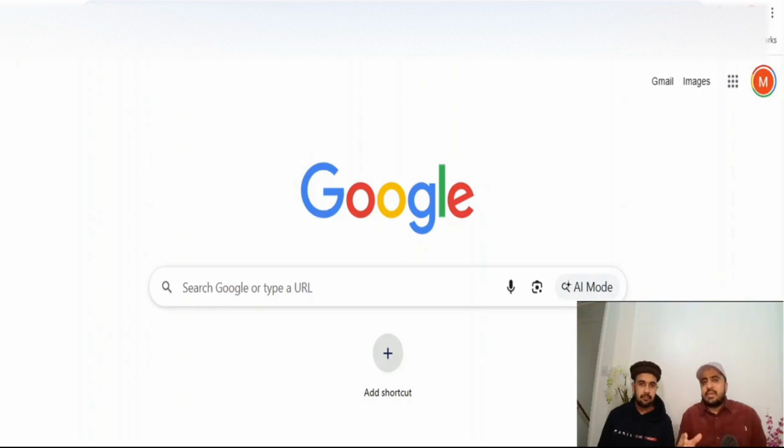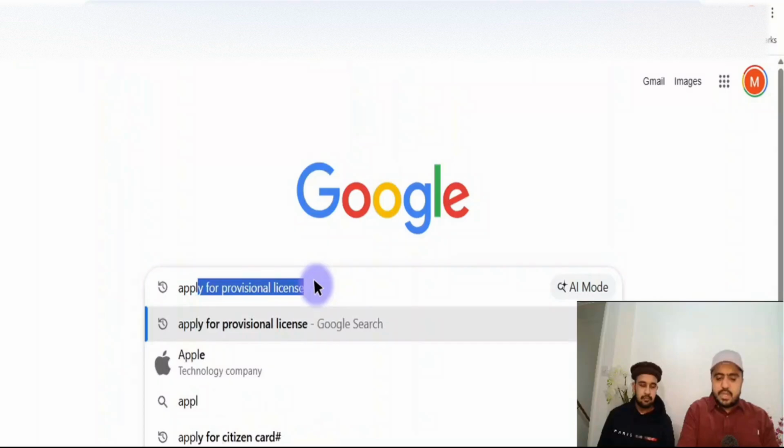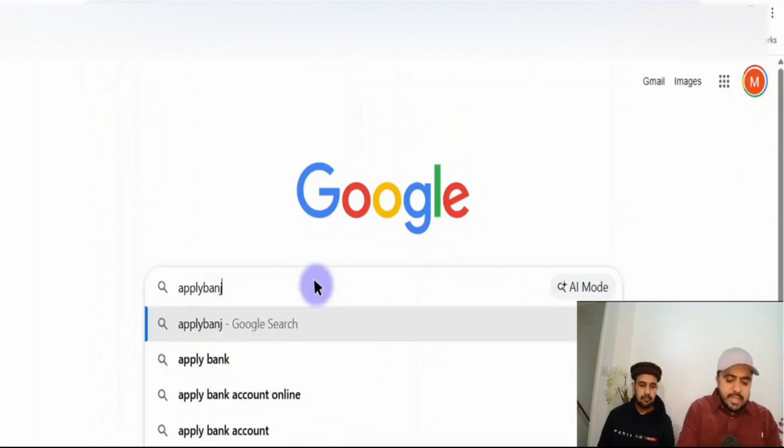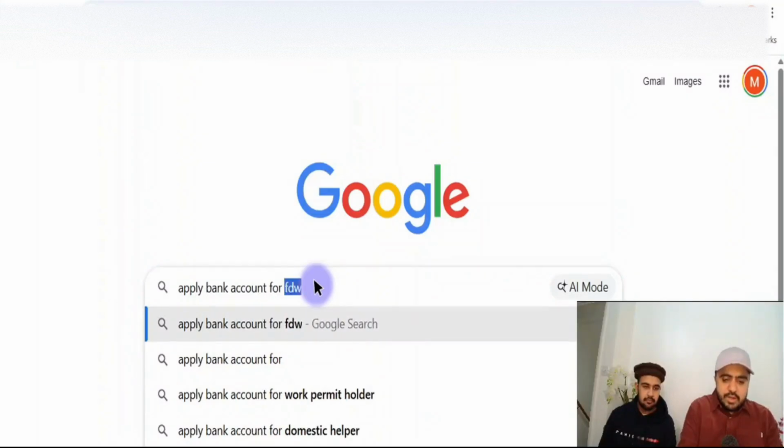To make a bank account is very simple, but without photo ID you cannot do it. The provisional license takes time as well. But if you just write in Google, I'm going to show you. We're going to do universal credit, but just quickly I want to show how you can do the bank account as well. So write apply bank account, for refugee.